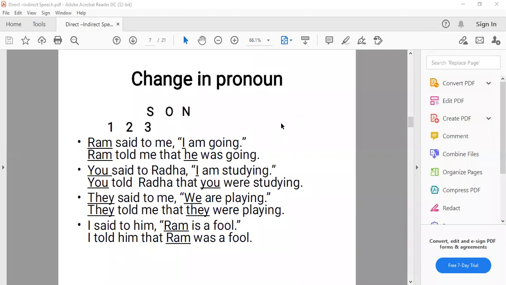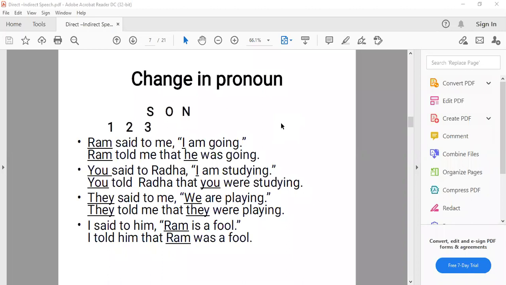Ram said to me, "I am going." This is the direct speech. "Ram said to me" is the reporting verb. "I am going" is the reported speech, and the speech is put in inverted commas. That means it is direct speech.